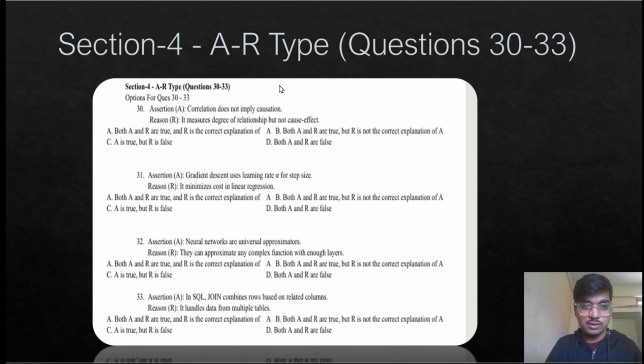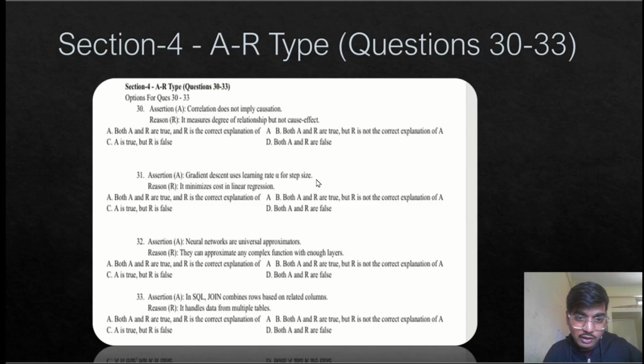Next, we enter section 4, which is the assertion-reason section. For question number 30, the assertion is: correlation does not imply causation. Yes, it is true. Reason: it measures the degree of relationship, but not cause and effect. Yes, it is totally true, and it's a correct reason for the assertion. So option A is correct: both A and R are true, and R is the correct explanation of A.